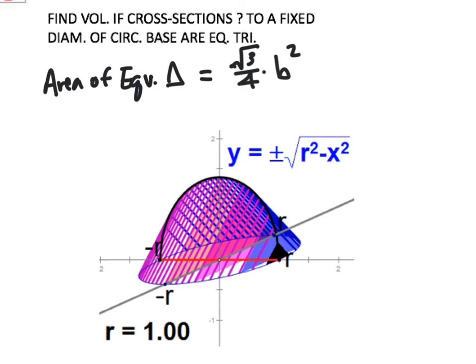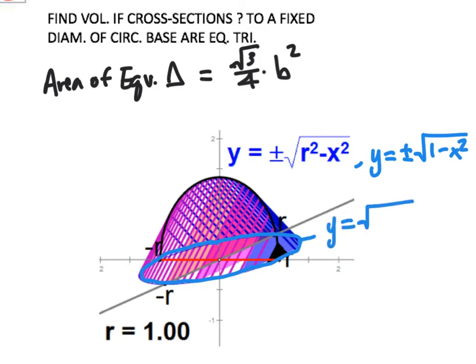But what I want to do is draw my circle here real quick. This is a circle of radius 1, so the equation is y equals plus or minus the square root of 1 minus x squared. So this is y equals the square root of 1 minus x squared. This half circle down here is y equals negative square root of 1 minus x squared. And then let's look at one of these slices real quick.